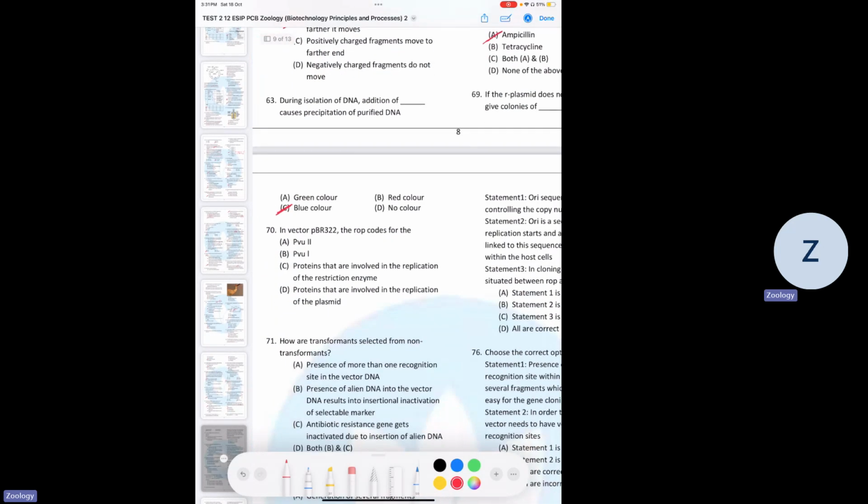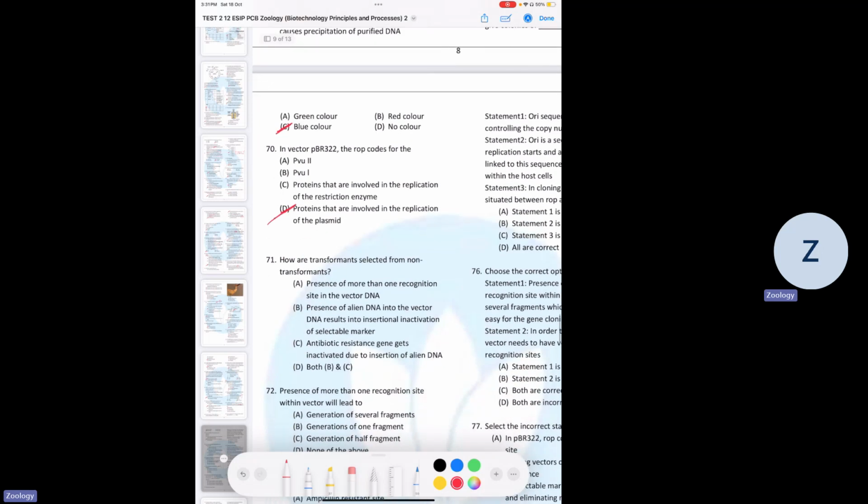Then white will get converted into blue without any interference. 70, in vector pBR322, the ROP codes for what? It codes for the protein that is involved in the replication of plasmid, because that's what its full form is. 71, how are transformants selected from non-transformants?